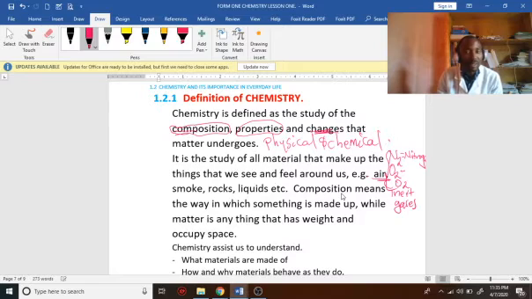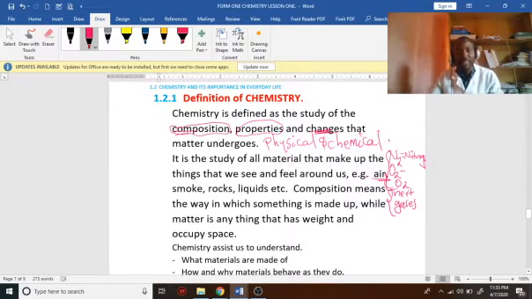Inert gases. You know all these terms as we proceed in chemistry. Can you imagine that? We also see that there is dust particle in air. We also see there is smoke, rock, liquid. All that we feel around us is chemistry.